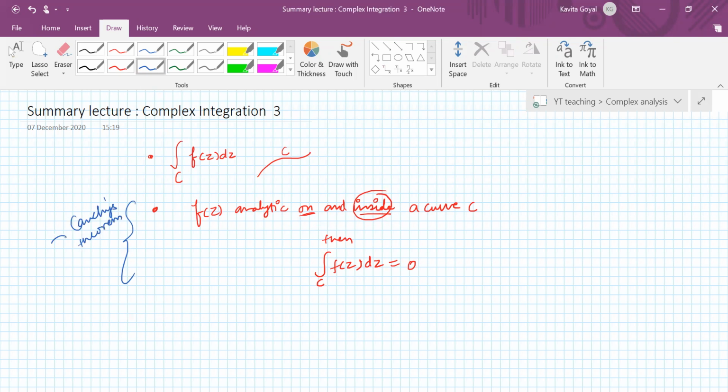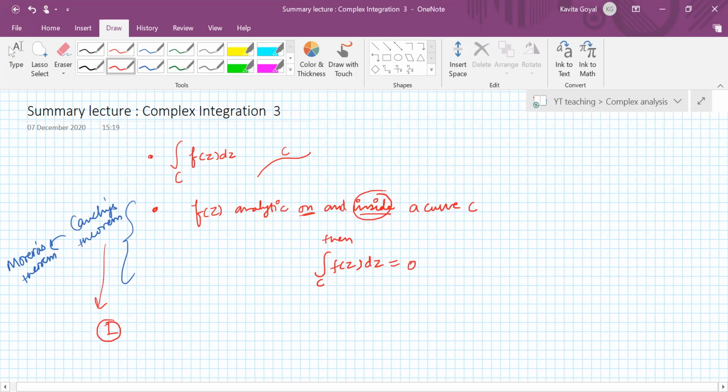and the converse of Cauchy's theorem is Morera's theorem. Then we were looking at the consequences of Cauchy's theorem. The first consequence was that if you have a point z1 and another point z2, and f(z) is an analytic function, then the integral of f(z) dz from z1 to z2 is independent of path.